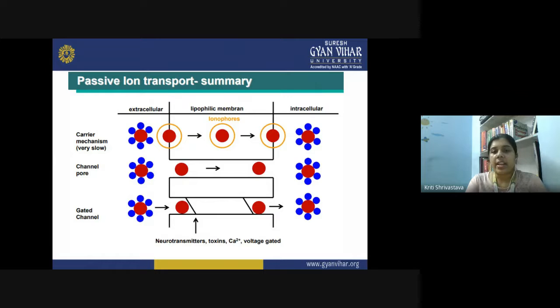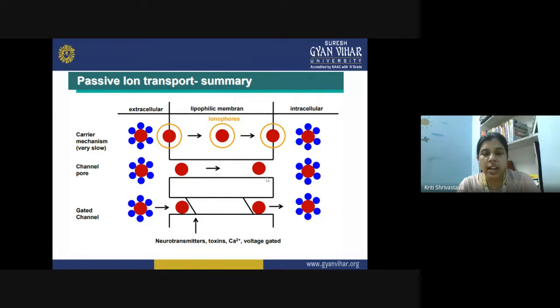Then we have passive ion transport summary. So how the passive ion transport takes place alongside the membrane. Here you can see that the carrier mechanism is very slow. This is the extracellular fluid. This is the intracellular fluid, and we have a lipophilic membrane between here. So this is the ionophore and how it performs the function. The carrier mechanism is shown by the ionophore. It takes up the ion from here and selectively transfers it inside the cell membrane.